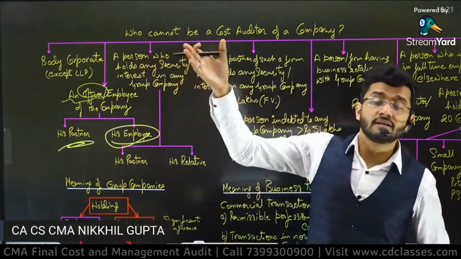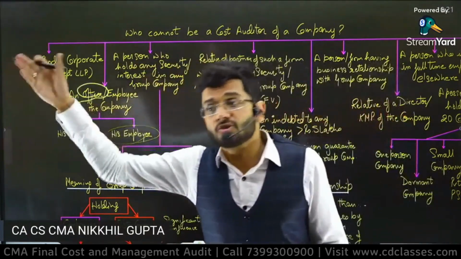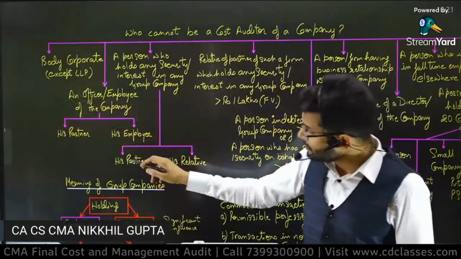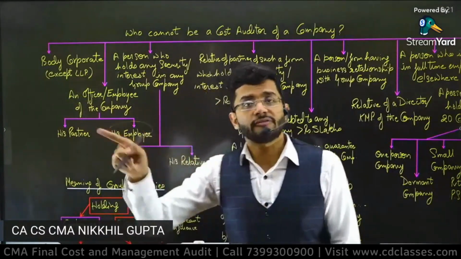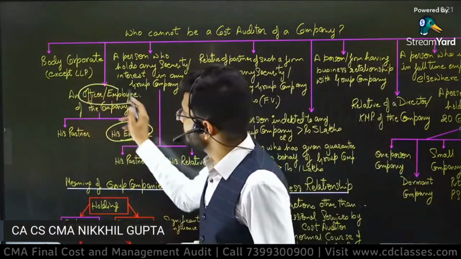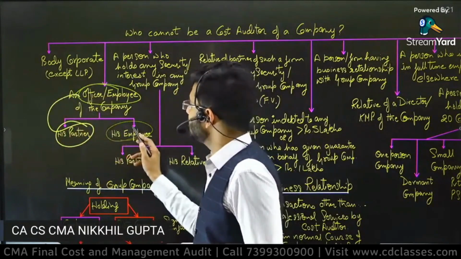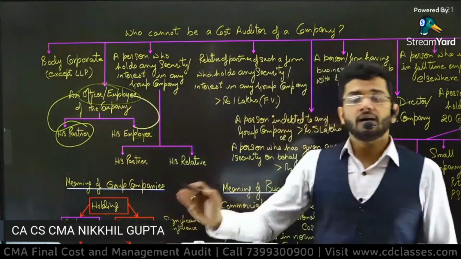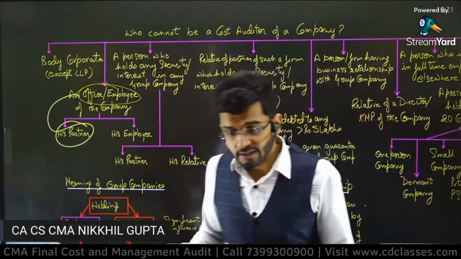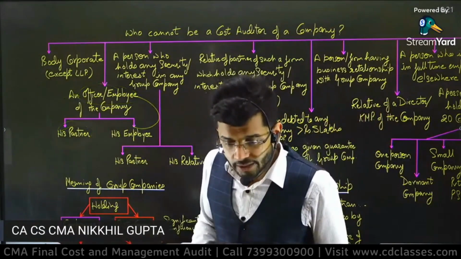So I am working with Reliance Industries Limited. I have my own company also where I have employees. So my employees can also not do cost audit of Reliance Industries Limited. So an officer or employee of the company, or partner of an officer or employee of the company, is debarred from doing cost audit.